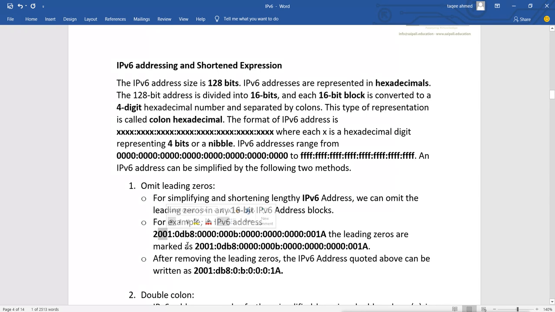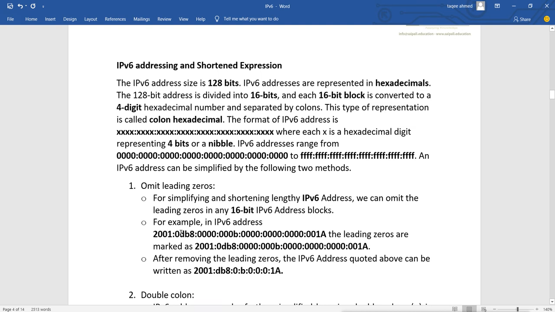These zeros have a meaning, so we cannot remove them. If we remove them, it becomes 21, so the meaning will change.